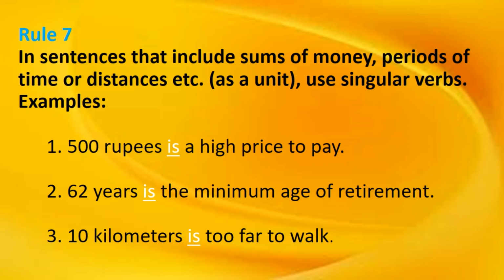If we take the singular subject, we use the singular auxiliary verb: 500 rupees is a high price to pay. 62 years is the minimum age of retirement. 10 kilometers is too far to walk. So 500 rupees, 62 years, 10 kilometers seem like plural forms, but we should take them as a singular noun.